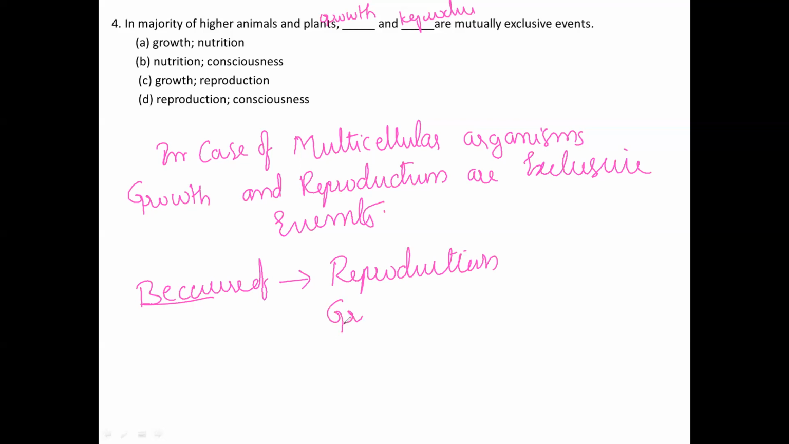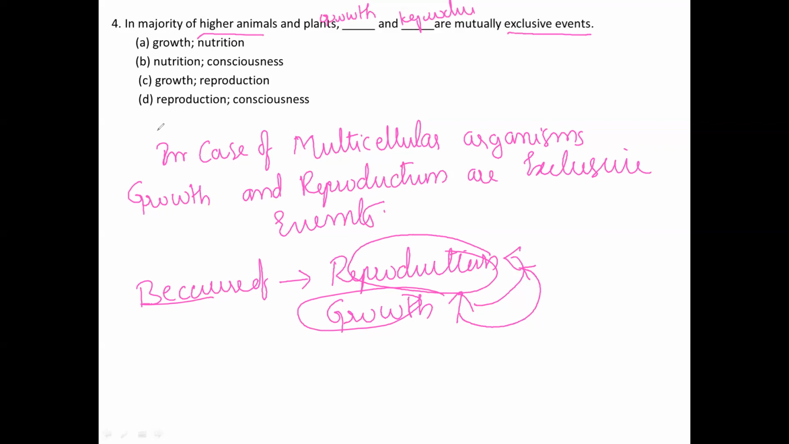Next, growth is different. First growth will be exhibited, after that reproduction will be seen, especially in the case of higher animals. After the birth of an organism, first growth occurs, then it moves into reproduction. So these two are exclusive events. So I would like to choose the correct option for this question. Option C is the correct answer.